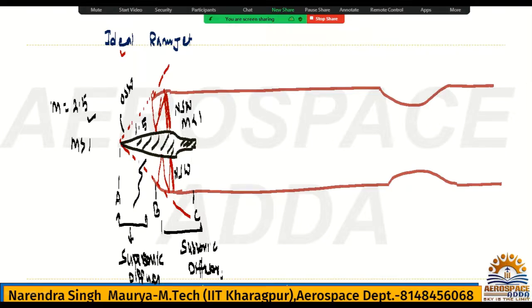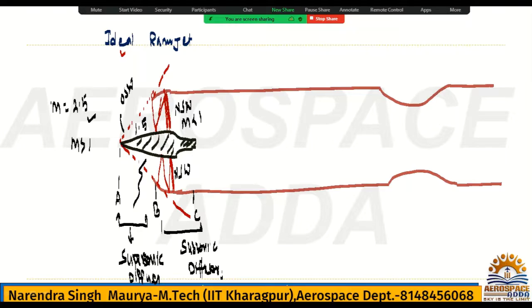it will be subsonic. So the difference between ramjet and scramjet is that in a ramjet the combustion chamber velocity will be subsonic. Whatever combustion process happens, it is a subsonic combustion process, and subsonic flow will be there in the combustion chamber. But in a scramjet, supersonic flow will be there in the combustion chamber also. That is the difference, the rest is the same. But here we do not have to discuss scramjet more, because it is not in our syllabus. The only syllabus is the ideal ramjet. What I have explained, the supersonic and subsonic diffuser, is for the real ramjet.